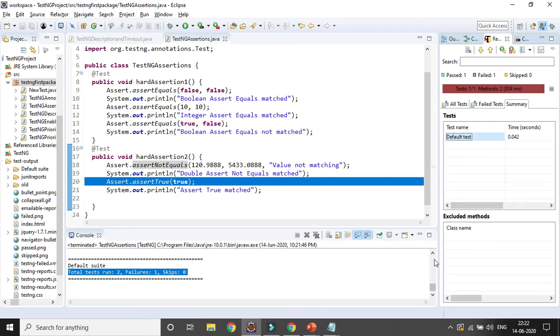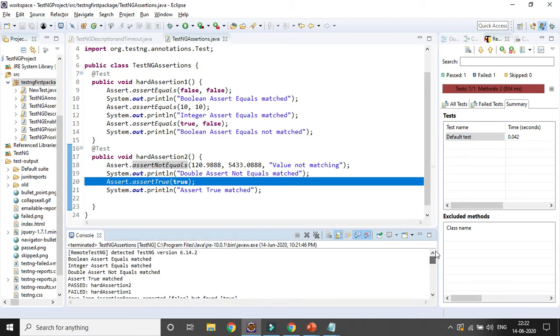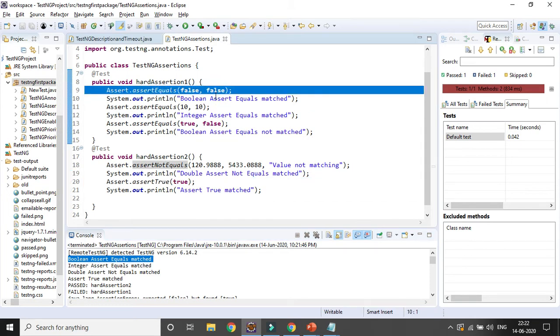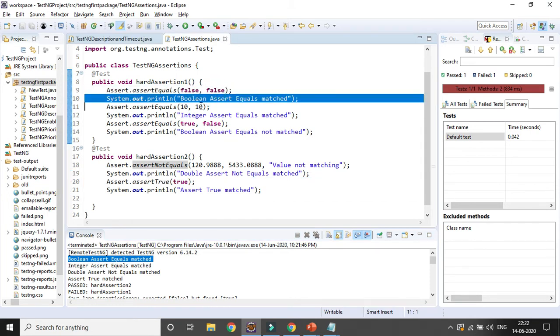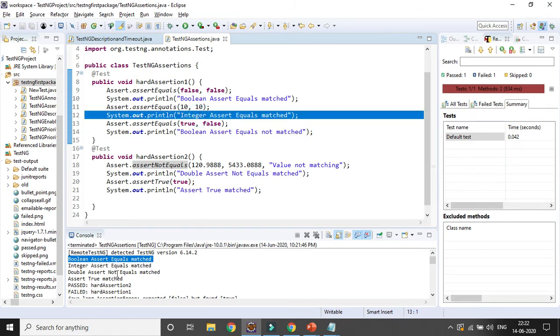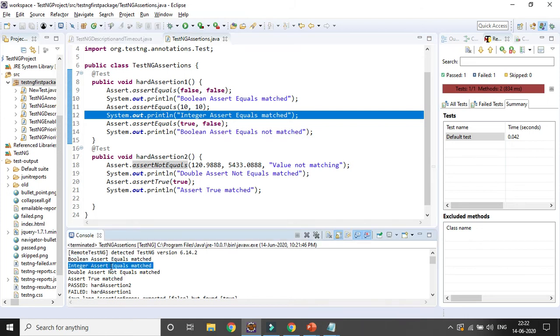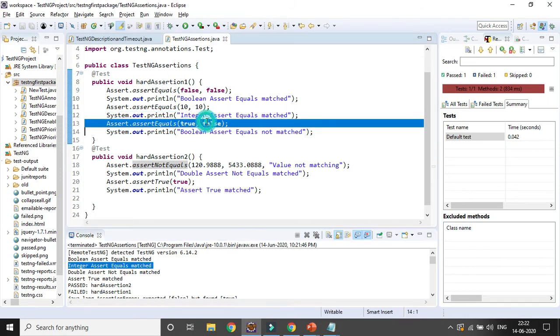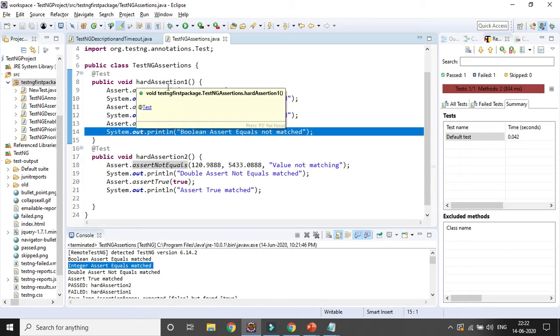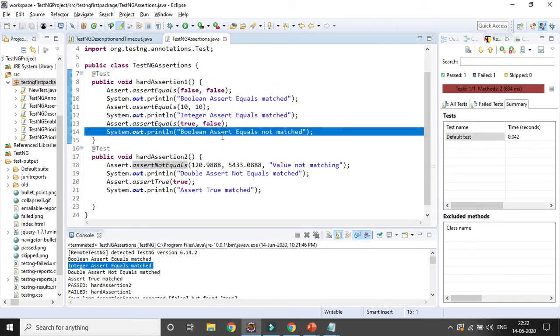And if you go to the console, you can see the details. For the first one, boolean assert equal match, that is getting passed, because the assertion is passing, so the next line of code is getting executed. The assertion assert equal integer to integer is passing, so that line of code is executed. Integer assert equal match, you can see, right? And here the assertion is failing, so that line of code will not be executed for the hard assertion 1 method. You can see boolean assert equals not match is not coming, right?